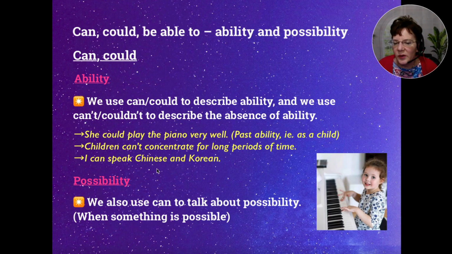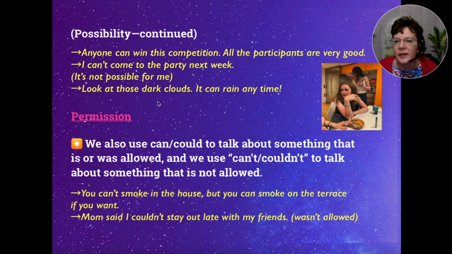All right, let's talk about possibility. We also use can to talk about possibility when something is possible. Okay, so we'll look at a few examples. Anyone can win this competition. It's possible here. All the participants are very good. And also there's I can't come to the party next week. So that means it's not possible for me. And then we have look at those dark clouds. It can rain anytime.